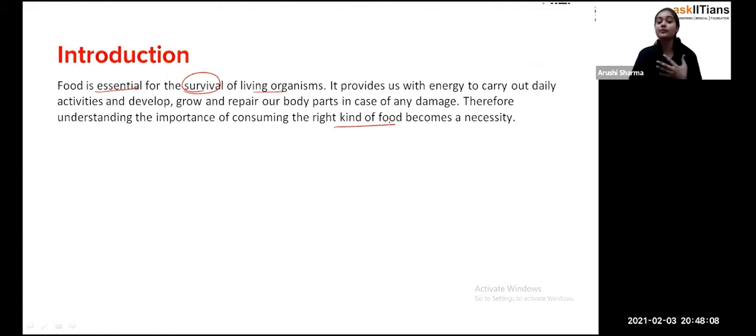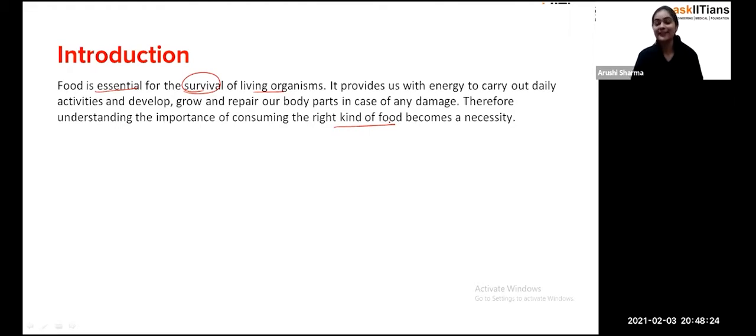That is why, students, we maintain our body in that way, so that you will be able to do each and every kind of work, and you will not get any kind of disease, and you are not getting ill. You are just fit and fine. So we have to choose the right kind of food for ourselves.